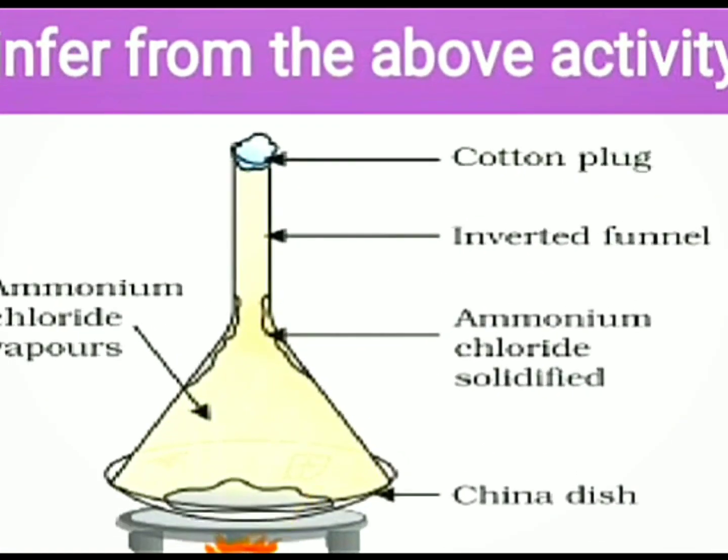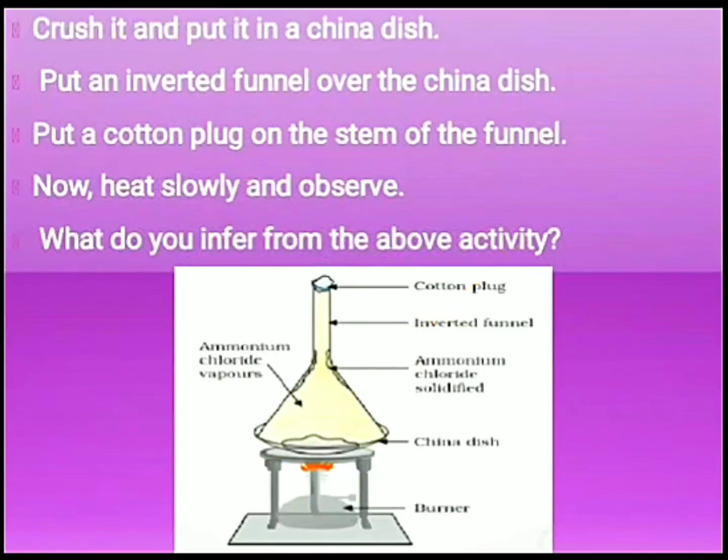As shown in the image, you can see we have taken an inverted funnel which is placed over the china dish containing camphor or ammonium chloride salt, and we have kept a cotton plug on the stem of the funnel. Now we have to heat it slowly and observe. What do you infer from the activity?